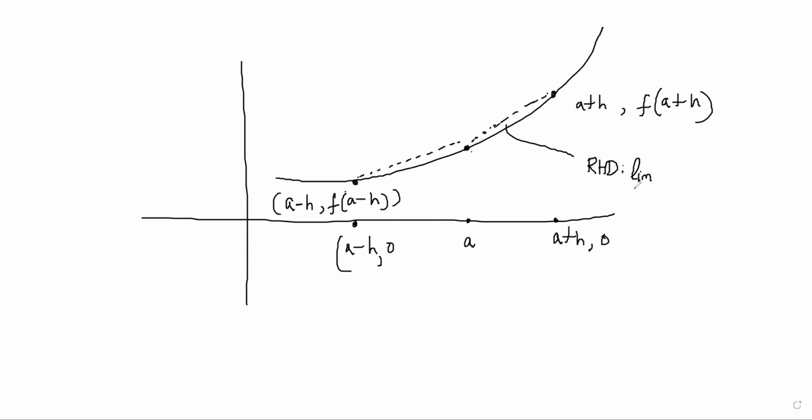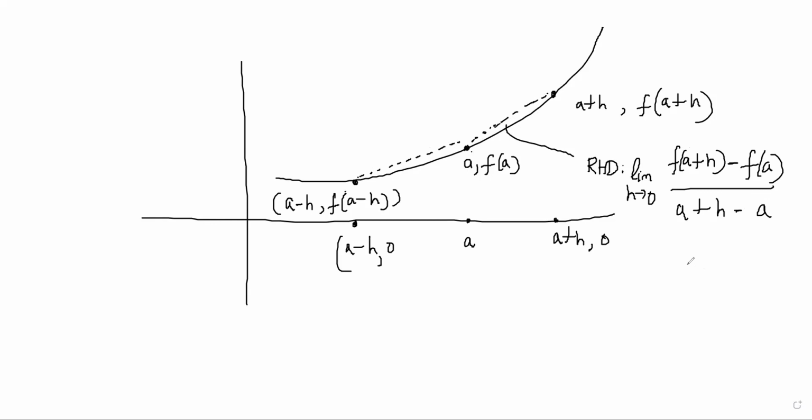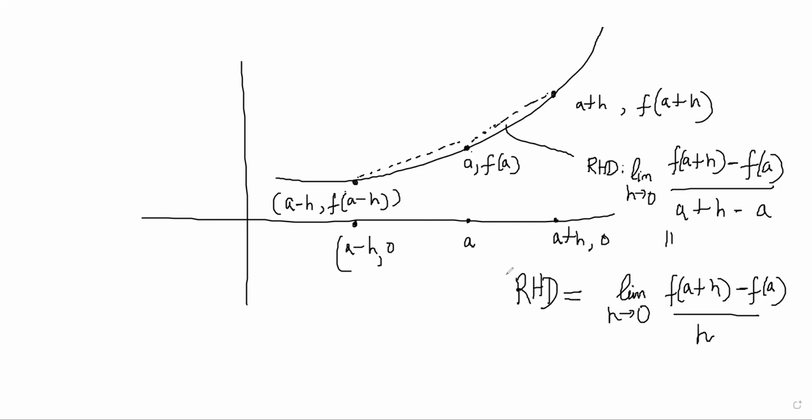The slope of the chord will be f of a plus h, and this point is a comma f of a, so f of a plus h minus f of a by a plus h minus a. So this is the limit h tends to 0, f of a plus h minus f of a by h. This is called the right hand derivative of the function.